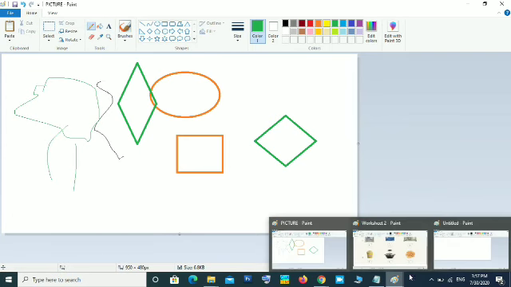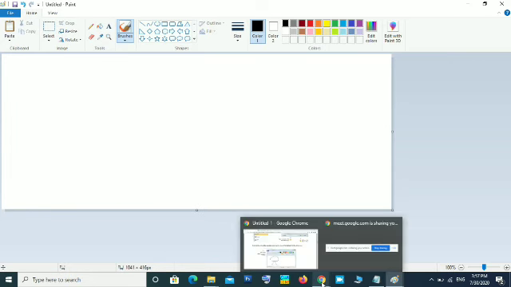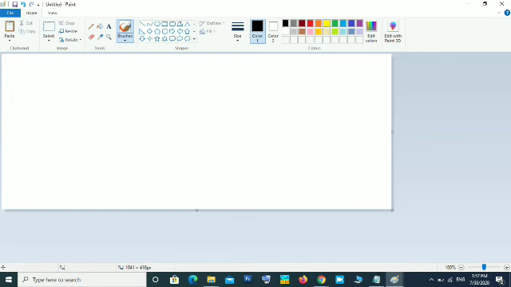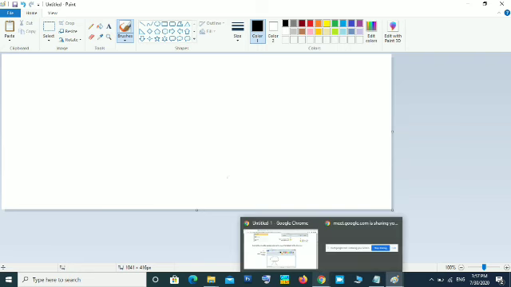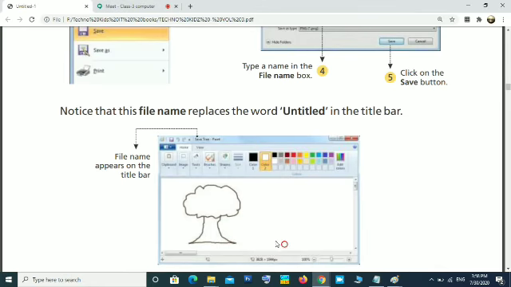For the unsaved file, you can see here the file name is untitled. So if you see untitled, that means you have not saved your file. But you can also save with the same untitled name, but it is meaningless. When you are saving, you have to change the name.